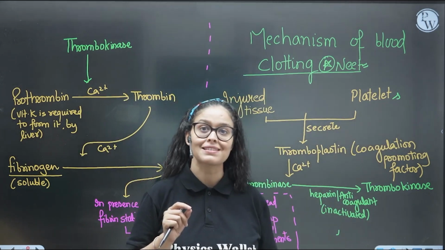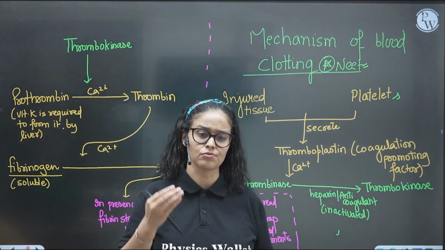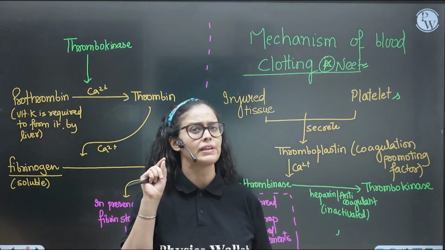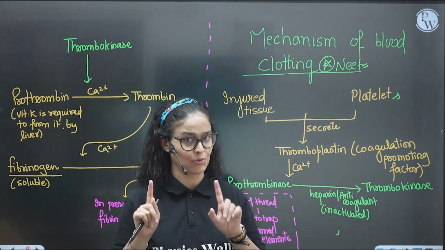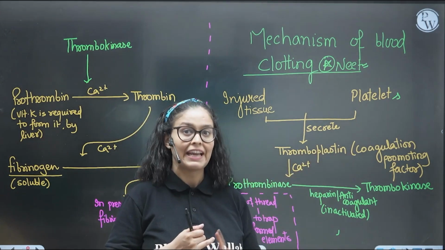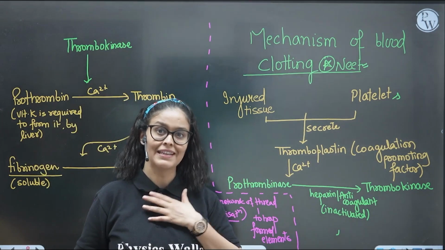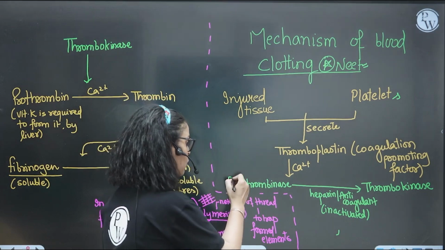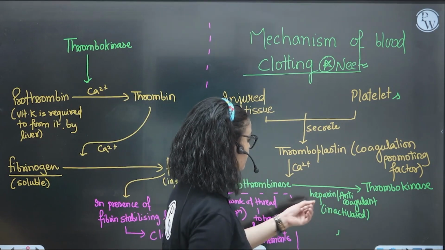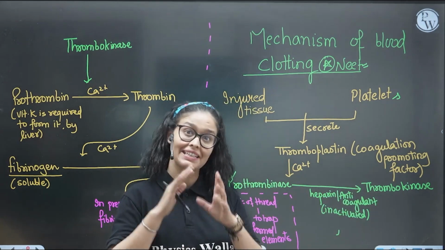Thromboplastin is the factor. Although we have a lot of factors, like 12 clotting factors, which are activated throughout blood clotting, we have to mention only the important factors given in NCERT. Okay, kids? So thromboplastin, which is the coagulation promoting factor, in the presence of calcium will activate prothrombinase, which is present in our blood. It is inactive, right? Pro means an inactive enzyme. So prothrombinase is converted into thrombokinase, right? Thrombokinase is the other activated factor in the blood itself.